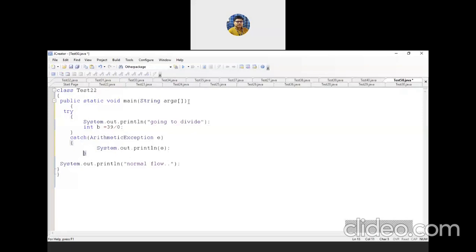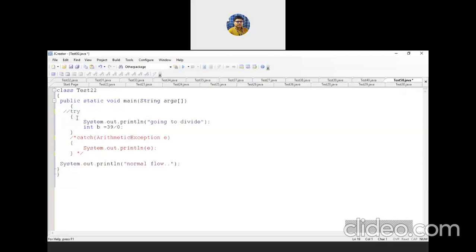Your program will terminate at the point where the exception occurs. Your program will stop at that point if you do not write it inside a try-catch block. I'm just commenting this line, and at the same time commenting the catch block also.